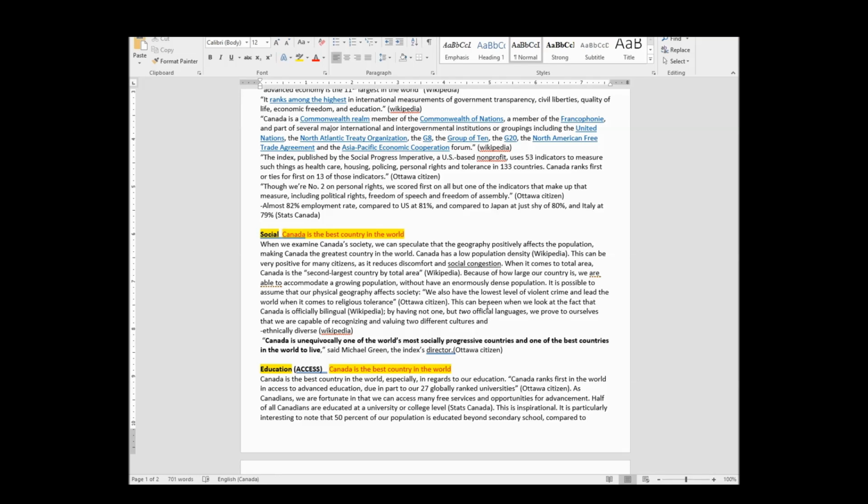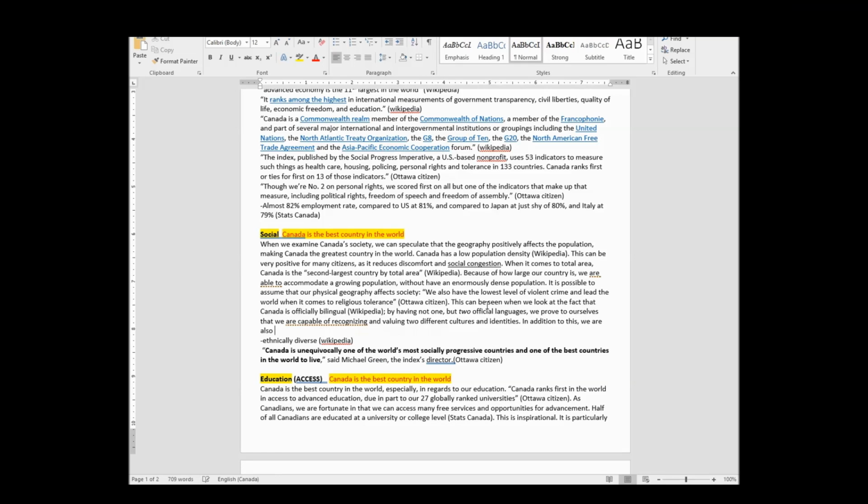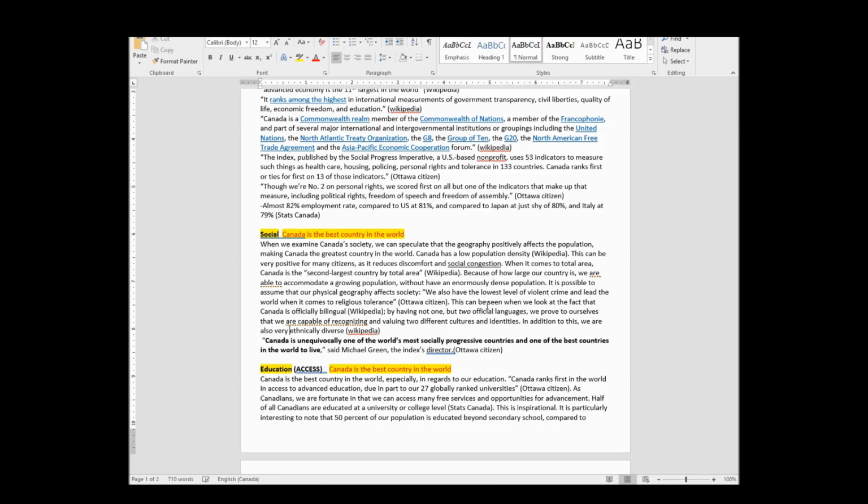So valuing two different cultures and identities. In addition to this, we are also very ethnically diverse.